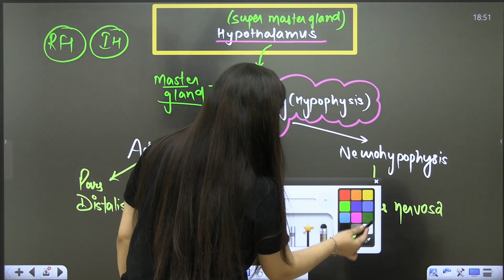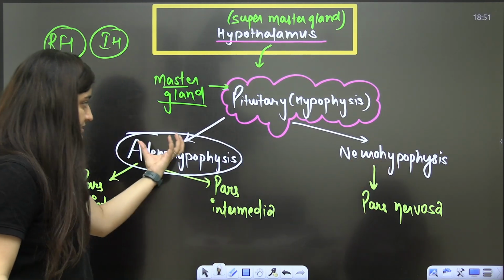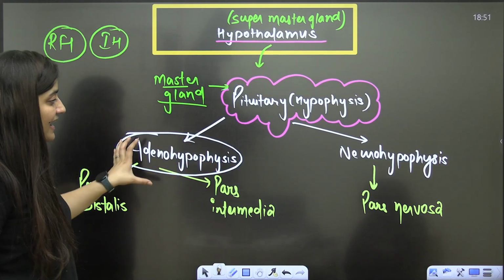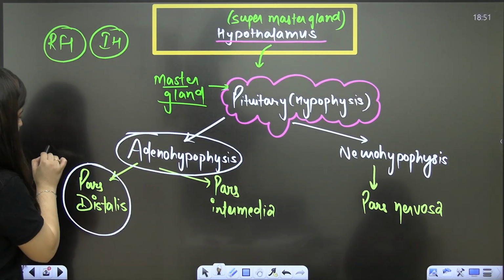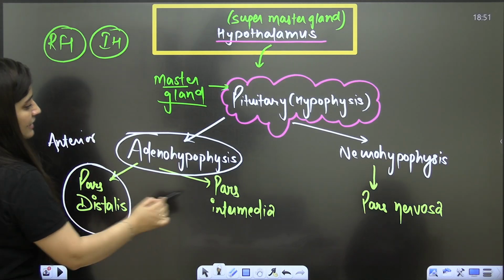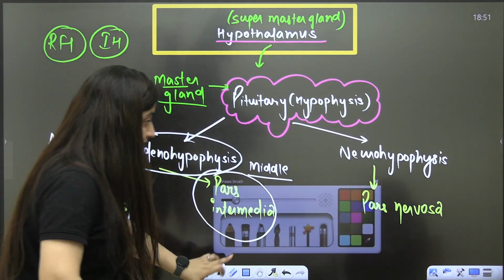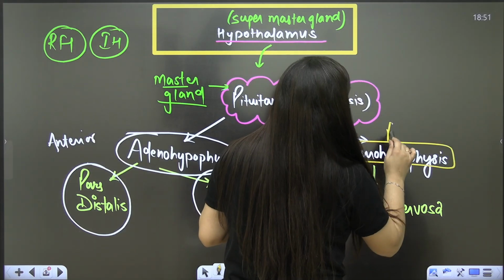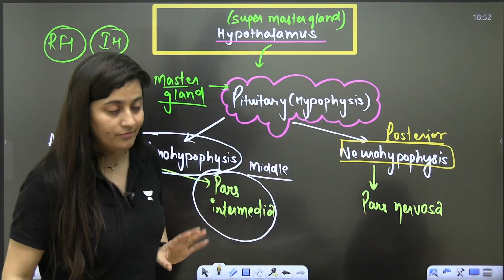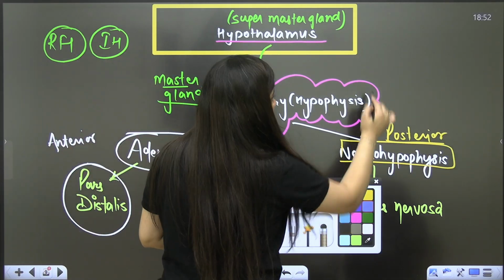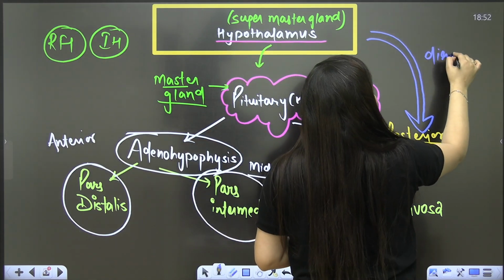Now when we talk about the pituitary, it has adenohypophysis and neurohypophysis. Pituitary is also known as hypophysis. This is the anterior part, this is the posterior part. Actually anterior and the middle part are not so differentiated. It is kind of same. So pars distalis, which is your anterior lobe of pituitary, and pars intermedia, which is the middle or intermediate lobe of pituitary, come under adenohypophysis. But in the case of kidney, neurohypophysis, which is your posterior lobe of pituitary, is important for us. Pars nervosa means posterior lobe of pituitary. Students, your hypothalamus and this posterior lobe of pituitary are under direct neural regulation.